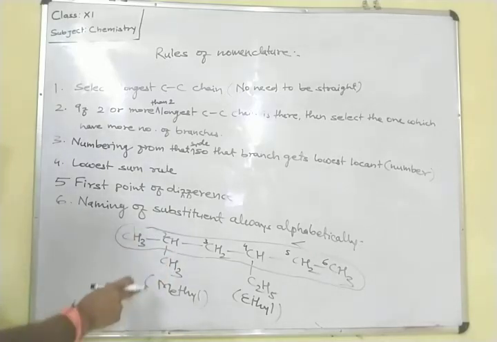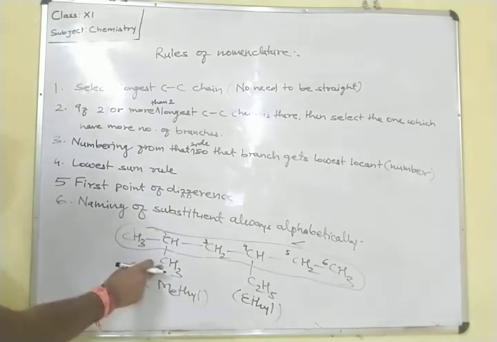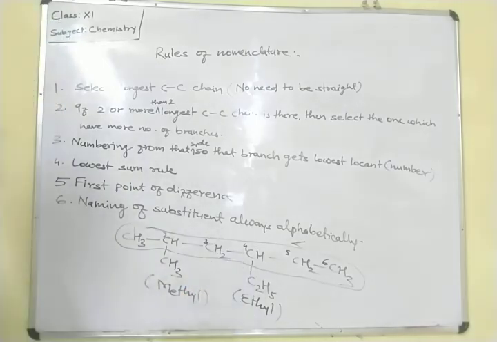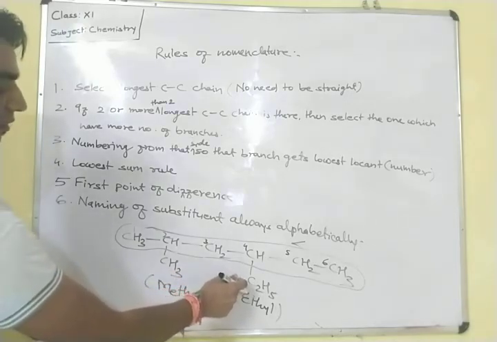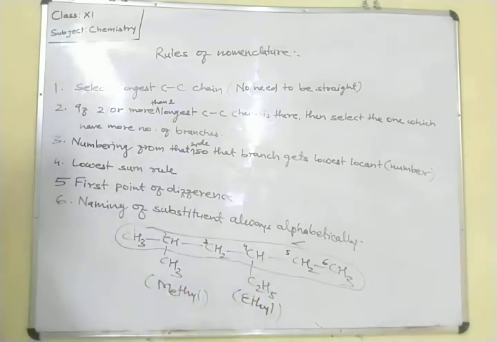Okay. In the second position and the fourth position, two substituents are attached, and both are different substituents, so we have to write their names in different places.